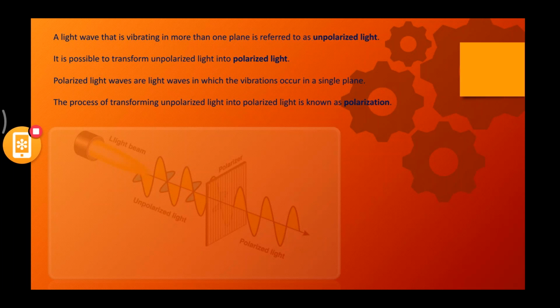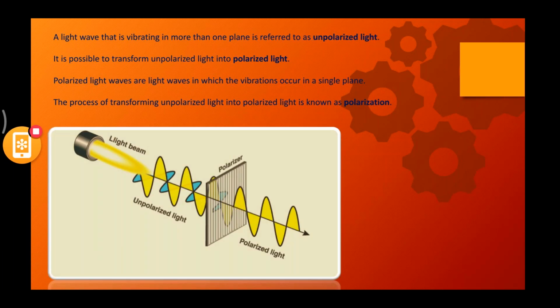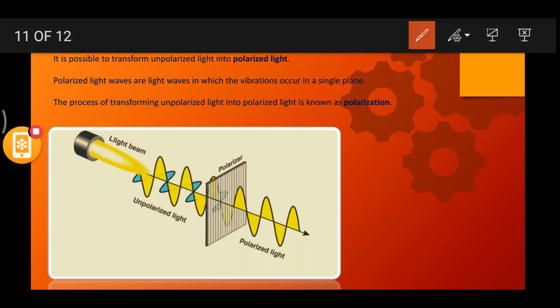Now observe this particular figure. You will clearly understand what I'm talking about from that. So you can see a light source in the form of a light beam. You can see unpolarized light. You can see so many three-dimensional movements of light before the polarizer. Now when this unpolarized light was passed through a polarizer, what happened? This polarizer has modified or transformed the unpolarized light which was passing in more than one plane into a light which is passing in one single plane. This entire thing is passing in a single plane.